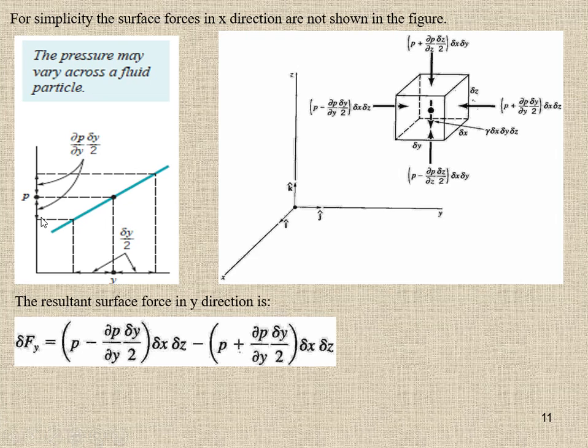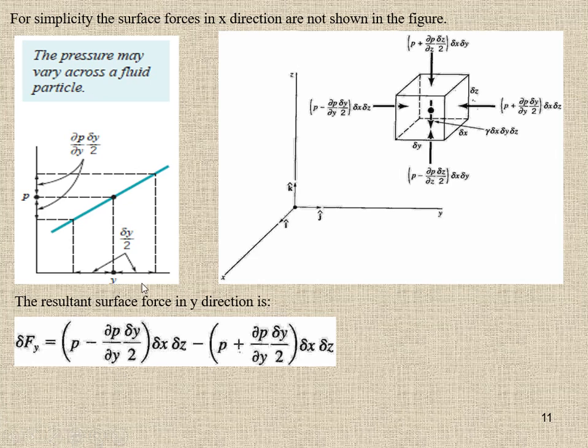This is P, so this pressure is less. So this pressure is going to be P minus del P by del y times delta y by 2, into area. What is the area at which this pressure is acting? That is delta x and delta z. Sorry, so this is delta x, this is delta x, and this is delta z.